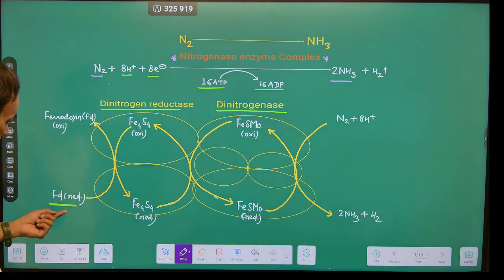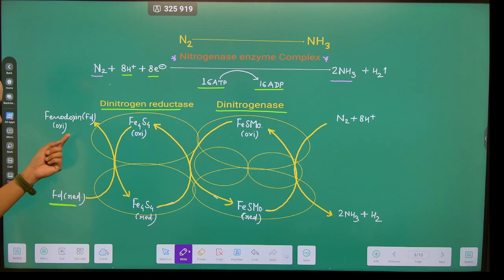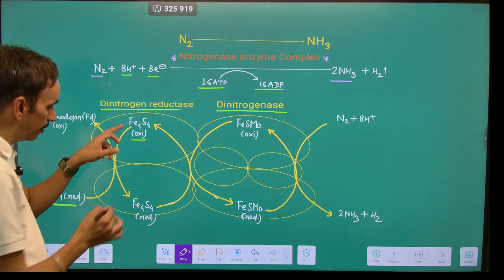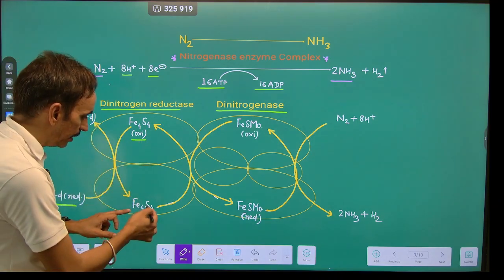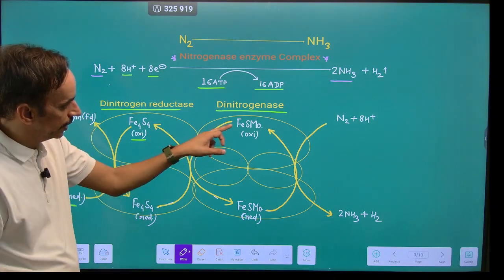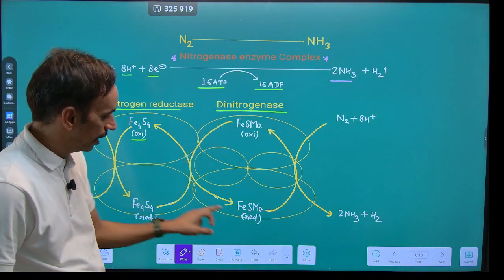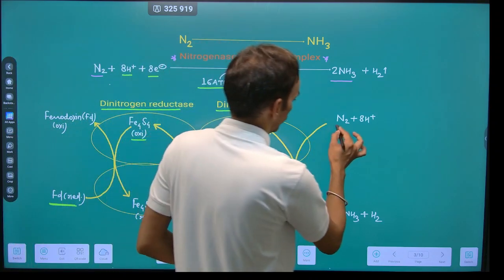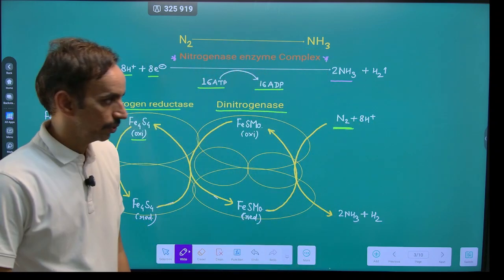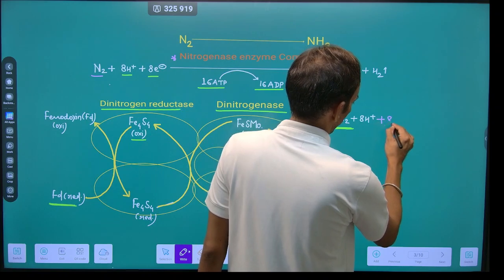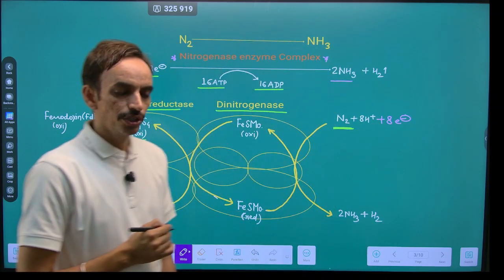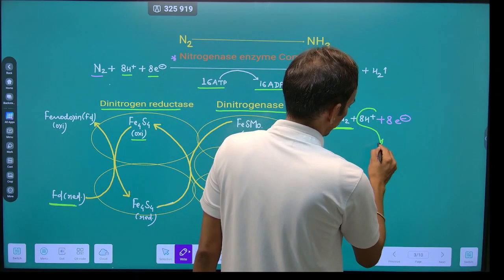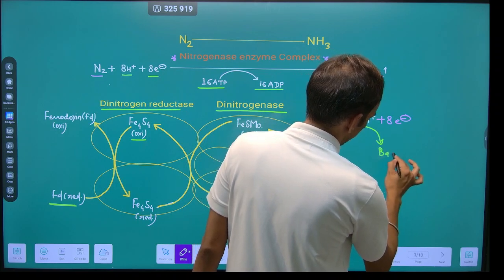When reduced ferredoxin is converted into oxidized ferredoxin, it gives its electrons to the Fe4S4 complex, and this oxidized complex is converted into the reduced one. Whenever there is an oxidation of this Fe4S4, there is a reduction of another complex, known as the FeSMo complex. And when this FeSMo is oxidized, it transfers the electrons to nitrogen. So there is a conversion of this nitrogen into ammonia. Now here these 8 H plus ions come from the bacterial cytoplasm.